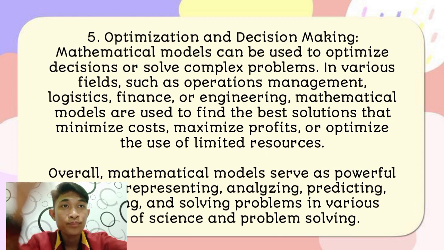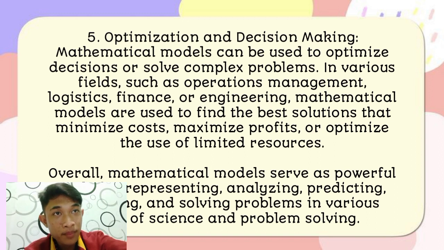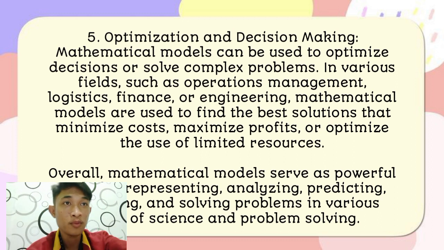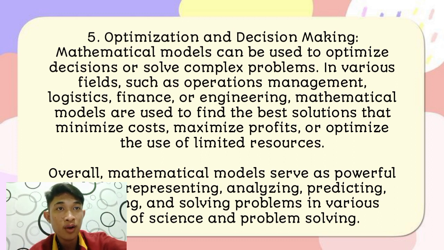Number 5. Optimization and decision making. Mathematical models can be used to optimize decisions or solve complex problems in various fields such as operations management, logistics, finance, or engineering.